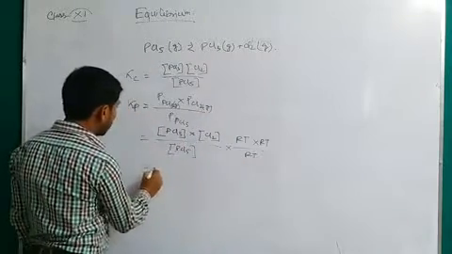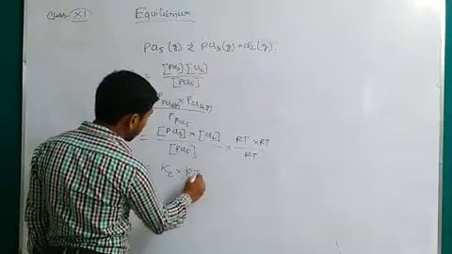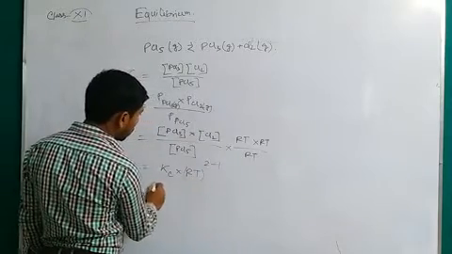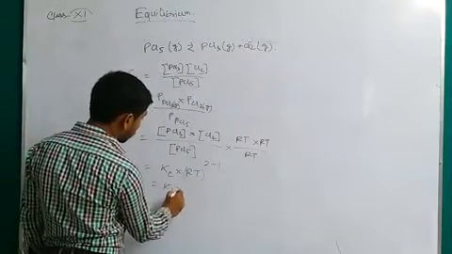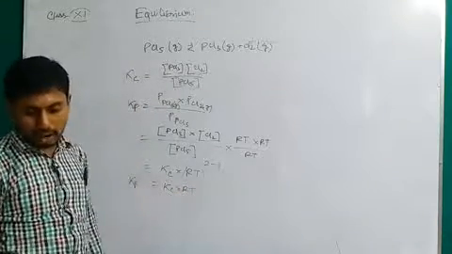So it will be Kp equal to Kc into RT to the power 2 minus 1, that is Kc into RT. Kp equal to Kc into RT.